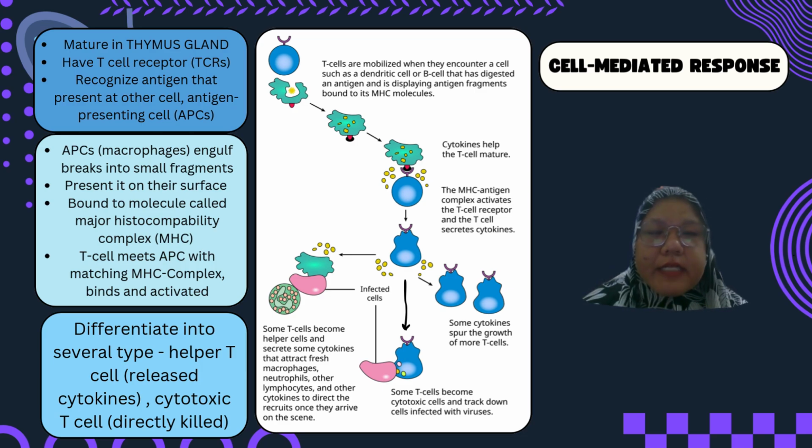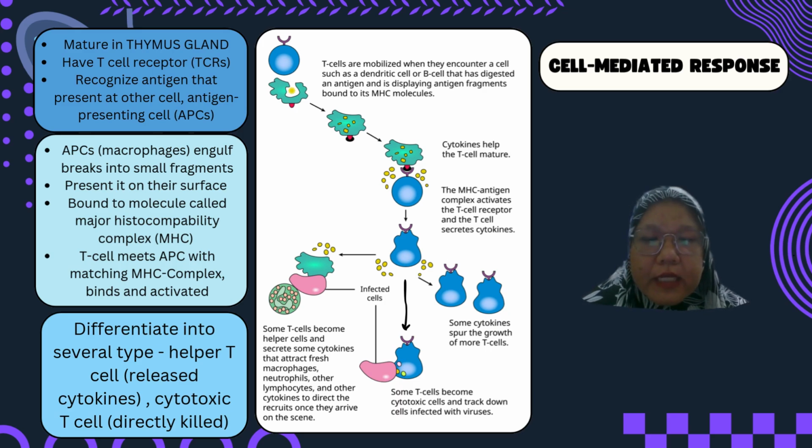Instead, they recognize antigens that are presented by other cells called antigen presenting cells, APC. APCs such as macrophages engulf pathogens and break them down into smaller fragments, and these fragments are presented on their surface bound to molecules called major histocompatibility complex, MHC. When a T cell encounters an APC with a matching MHC complex, it binds to it and becomes activated.